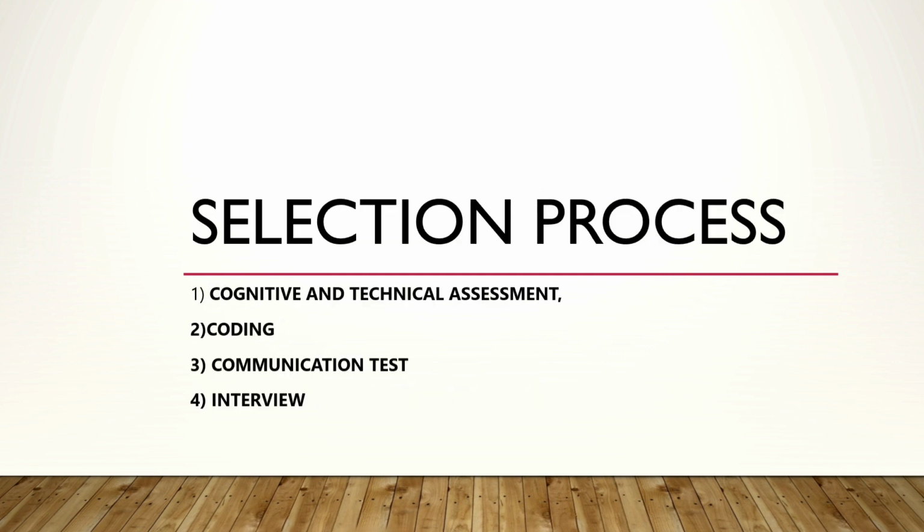So the selection process for this is, first you will have a cognitive and technical assessment in which you will have aptitude, verbal and some technical questions related to networking, like email questions and so on. If you clear this cognitive and technical assessment, then only you will get to the second part, that is the coding round. There you will get two questions. If you do one coding question, then you will be eligible for the 4.5 package. And if you do both the coding questions, then you will be eligible for the 6.5 package interview. So it all depends on you.